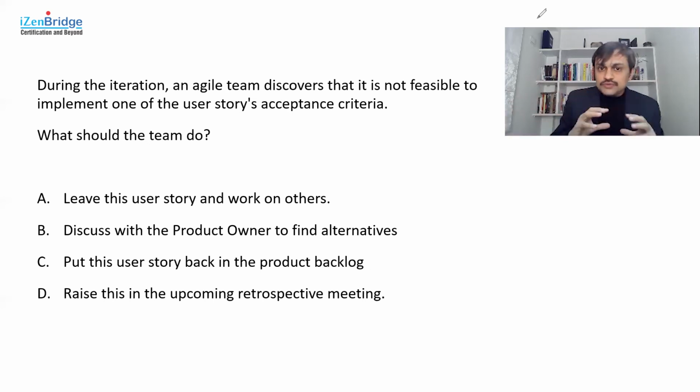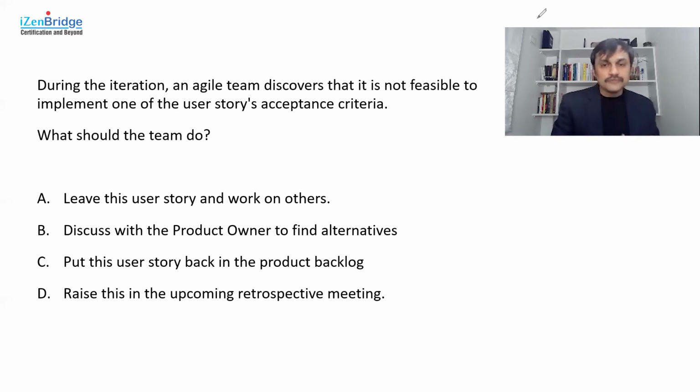Yeah. So once we understand that collaboration can happen all the time, we should do something about it because we have a situation at hand. And that's why option B is good. Now, putting it back into the product backlog and then waiting for the retrospective meeting to happen, that's not a good idea because this is undermining the whole collaboration.